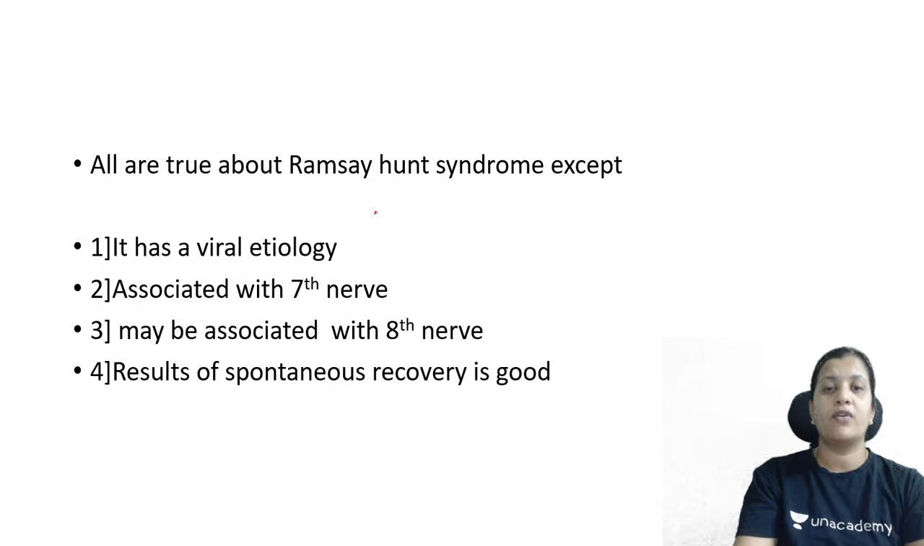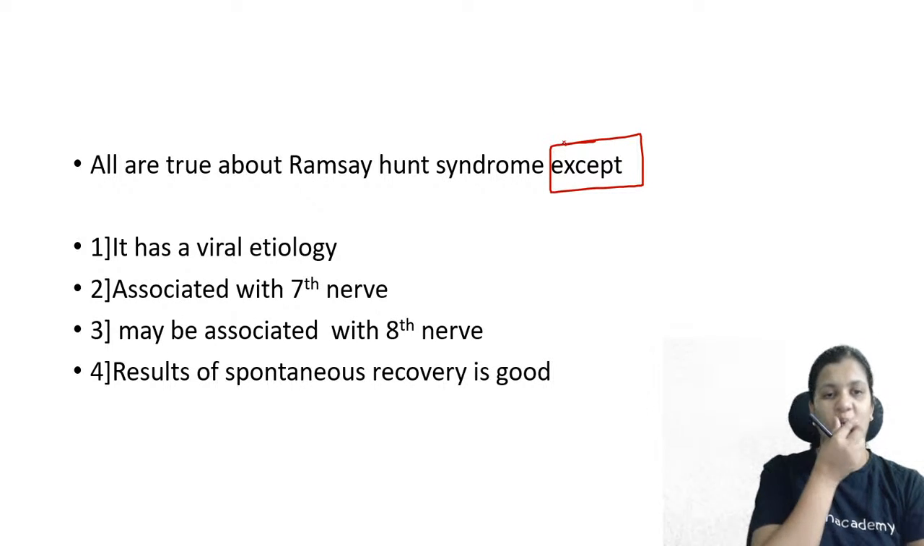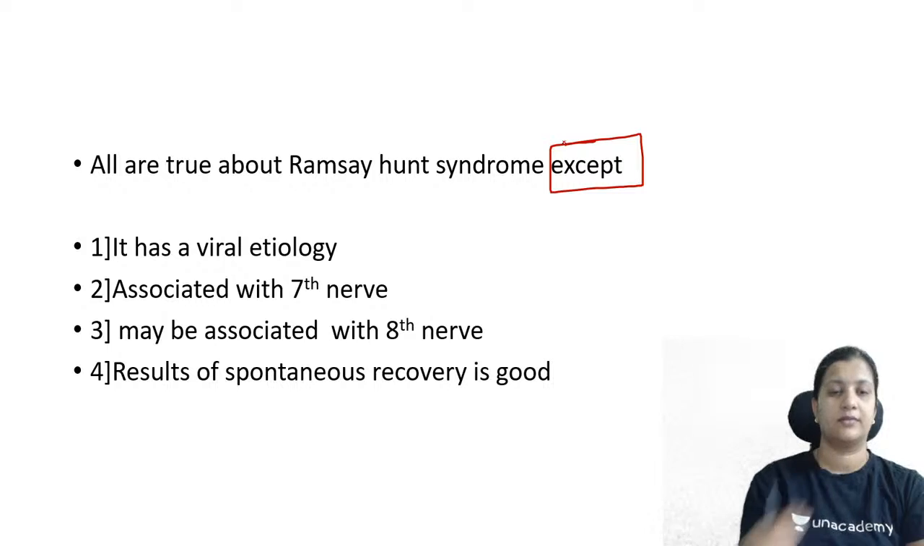All are true about Ramsay Hunt syndrome except: it has a viral etiology, associated with 7th nerve, associated with 8th nerve, results of spontaneous recovery is good. So all of them are true except, which is the except? So Naveen says 3. What about others?